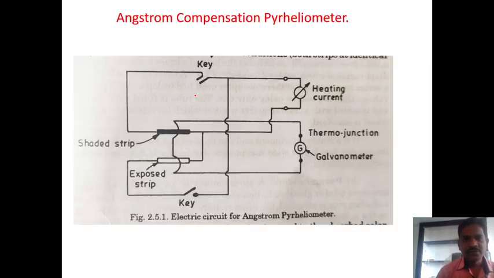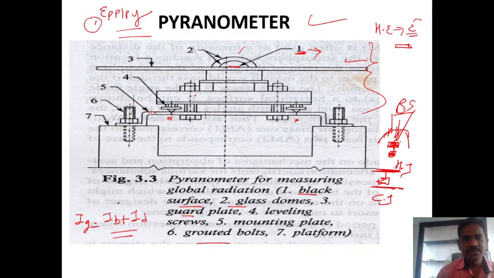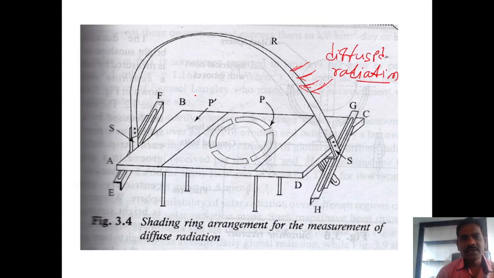This is a simple construction of the pyranometer. This is a diagram, and you should draw it. This pyranometer can be used for diffuse radiation, because only the shaded ring is used, and the shaded ring does not directly transfer the solar radiation over the pyranometer. After scattering, the solar radiation is received.